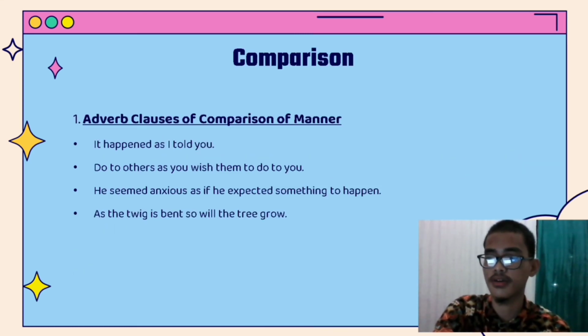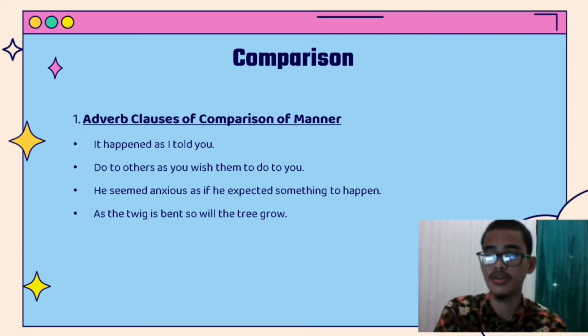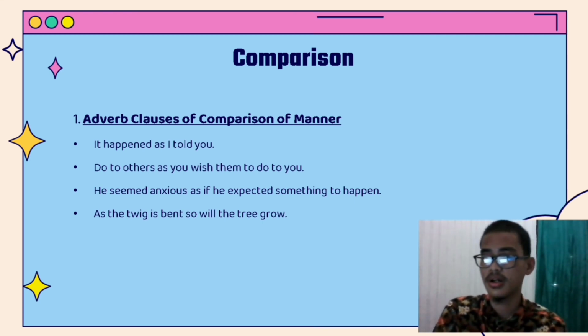Adverb clause of comparison. One of the types of adverb clause of comparison is denoting manner. Adverb clauses denoting manner are introduced by a subordinating conjunction or relative adverb. For example, it happened as I told you. Do to others as you wish them to do to you. He seemed anxious as if he expected something to happen. As the twig is bent, so will the tree grow. The subordinating conjunctions in these sentences are as, as if, and so.